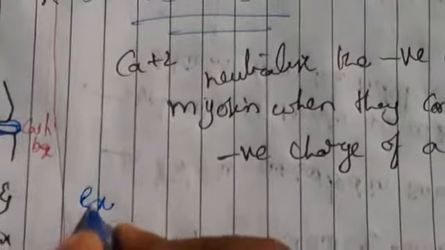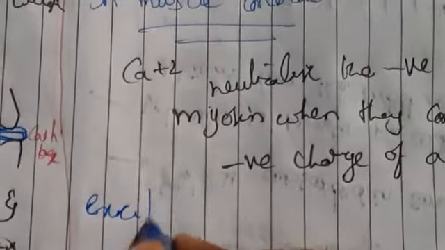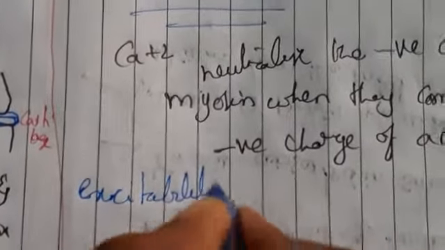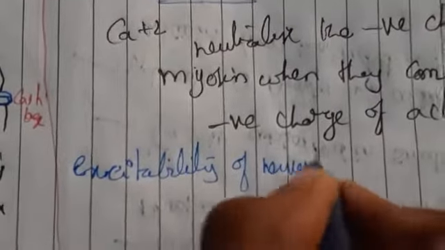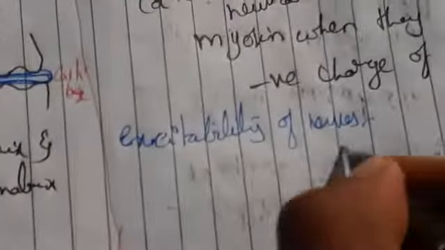The next function is excitability of nerves. Sometimes our nerves will get excited. So what happens? Calcium is the main reason for the excitability of the nerves. Next, electrical excitability of the heart.